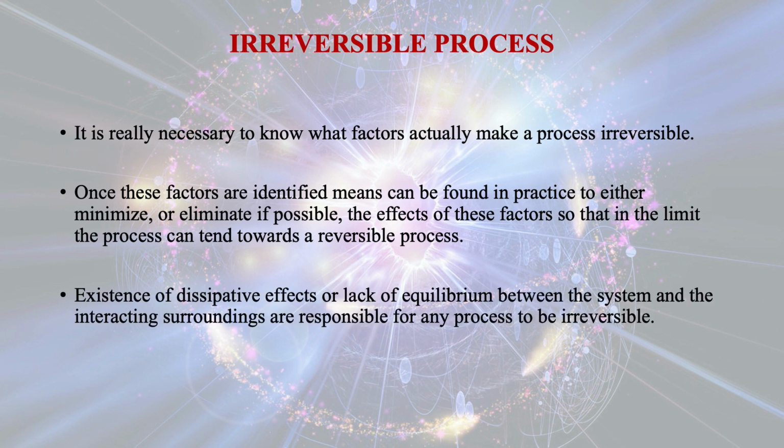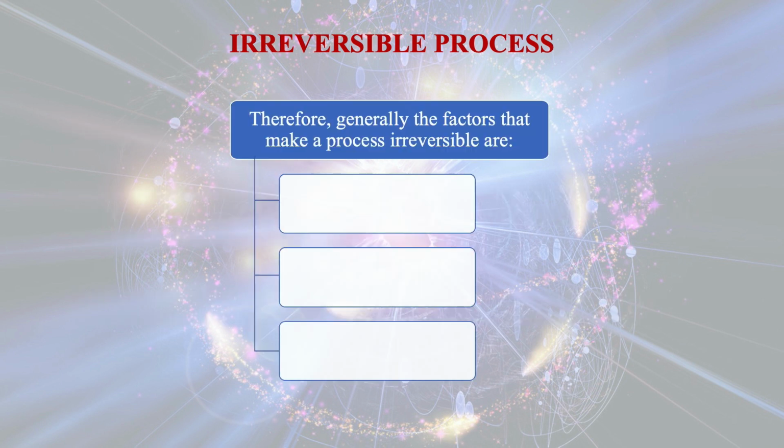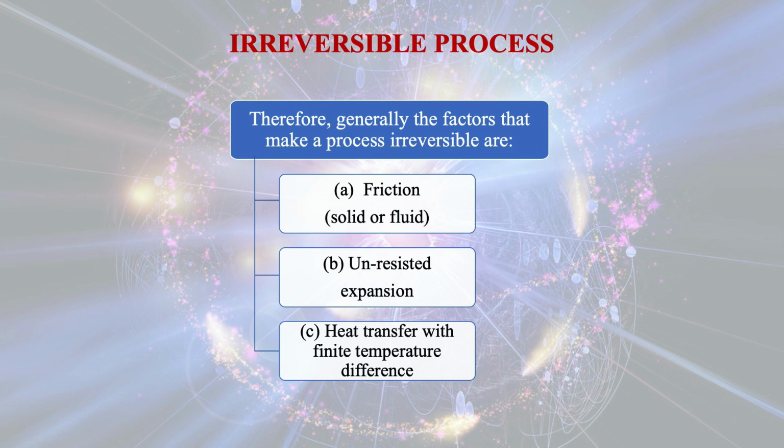Existence of dissipative effects or lack of equilibrium between the system and the interacting surroundings are responsible for any process being irreversible. Therefore, generally, the factors that make a process irreversible are friction, unresisted expansion, and heat transfer with finite temperature difference.